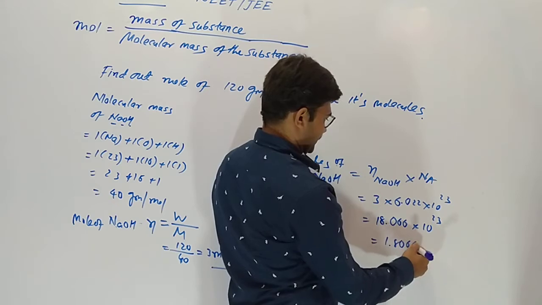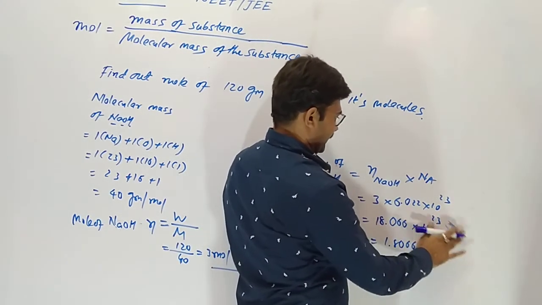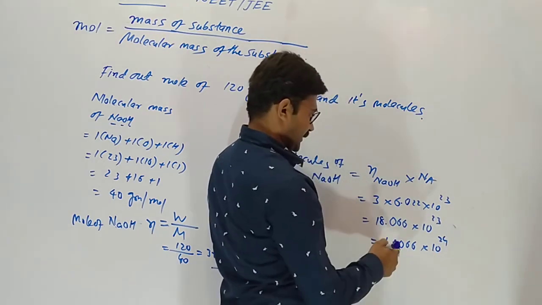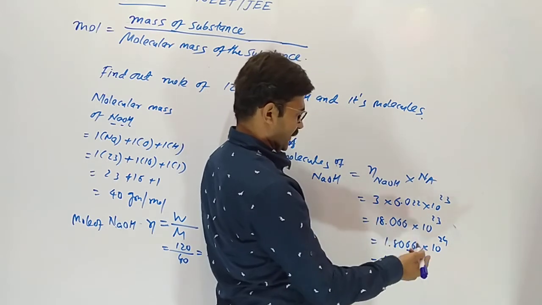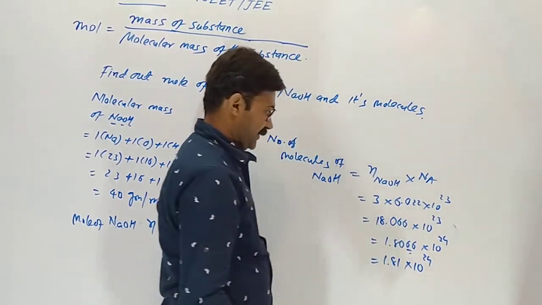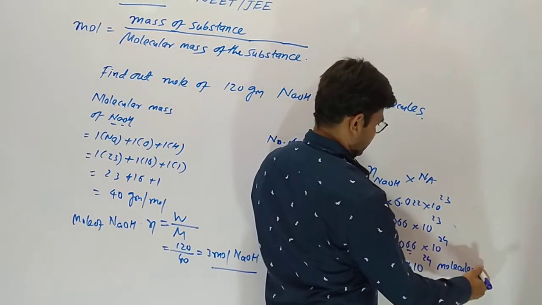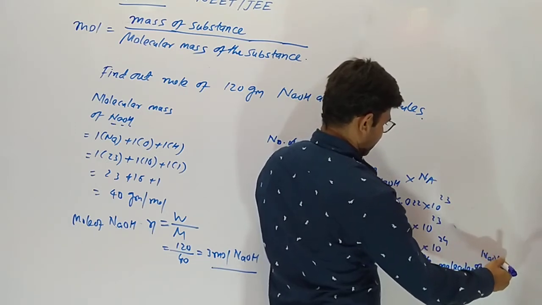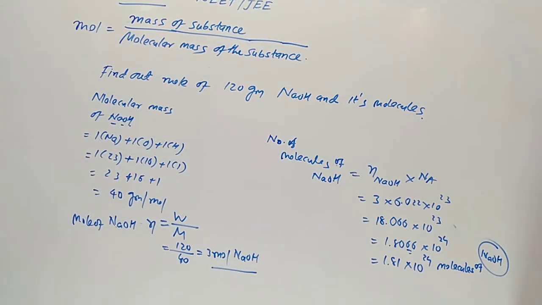After one digit there should be a point. The power increases as the point moves left. The digit 6 is more than 5, so one step up: 1.81 × 10^24 molecules of sodium hydroxide are present in 120 gram. I hope now everything is clear.